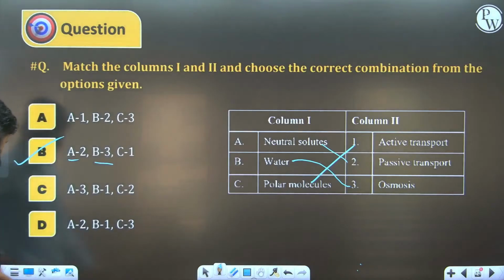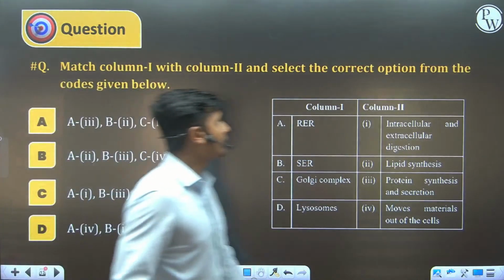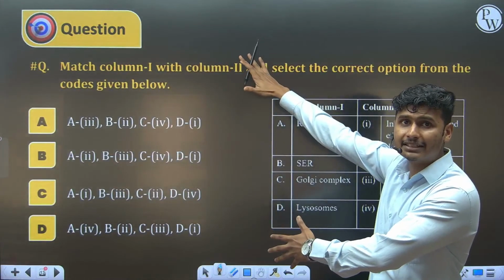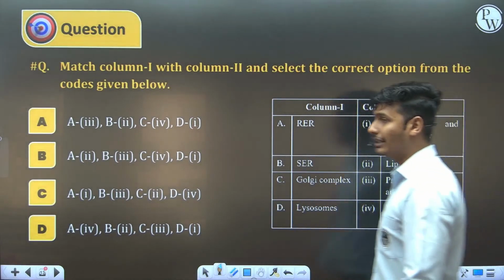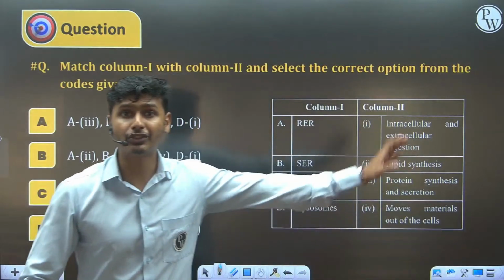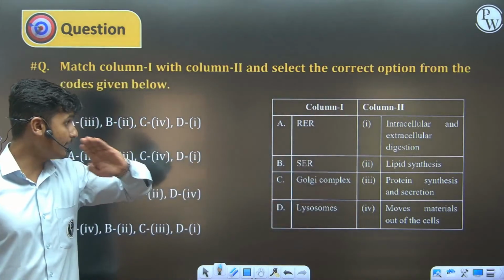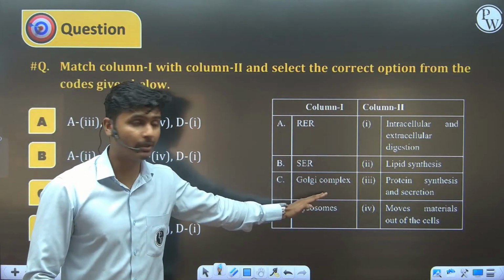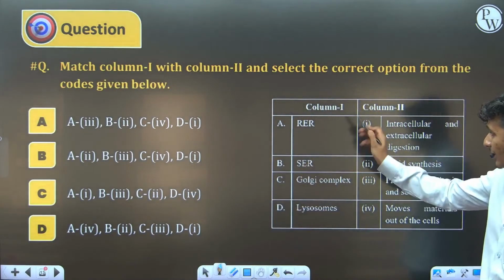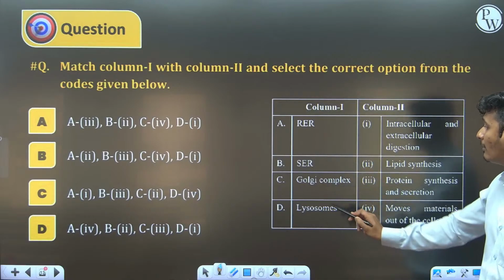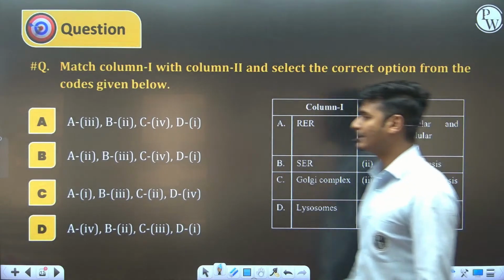One another question in front of you is related to the endomembrane system, and you know that the endomembrane system has endoplasmic reticulum, Golgi apparatus, lysosome and vacuole. This is a match the column. Everyone try to answer. Rough endoplasmic reticulum, smooth endoplasmic reticulum, Golgi complex, lysosome, and those are the explanations.